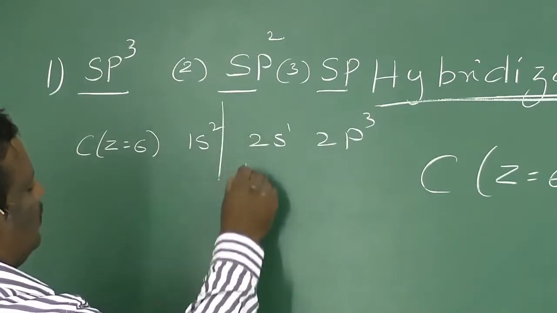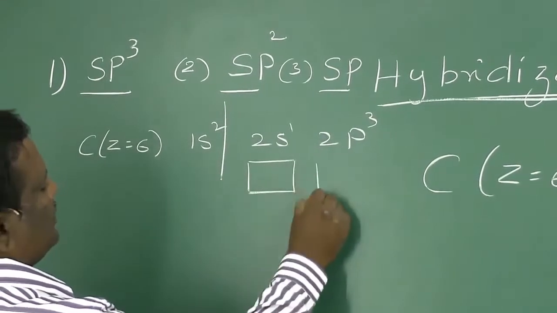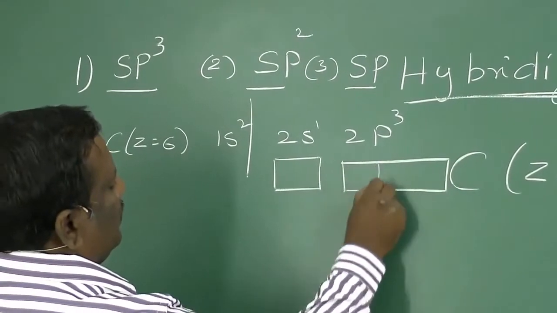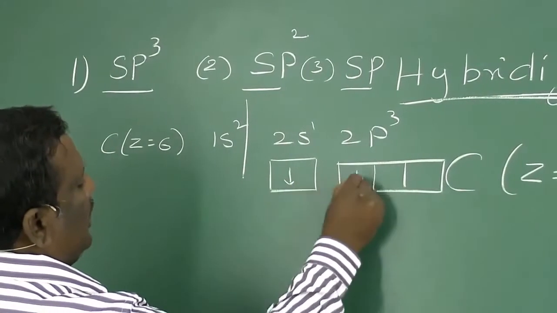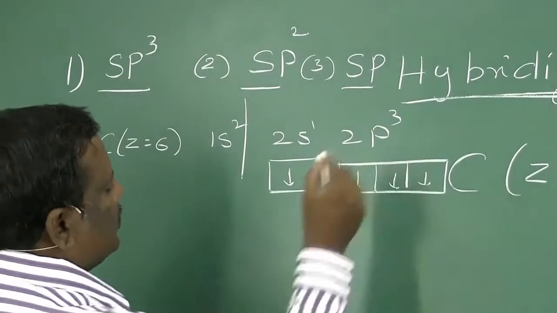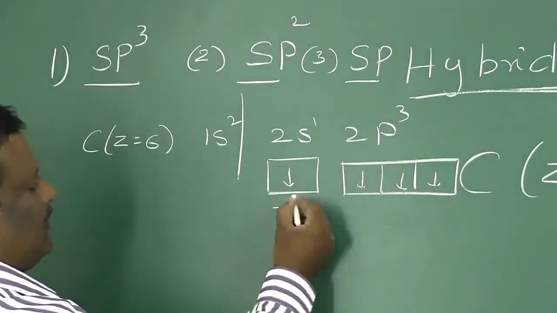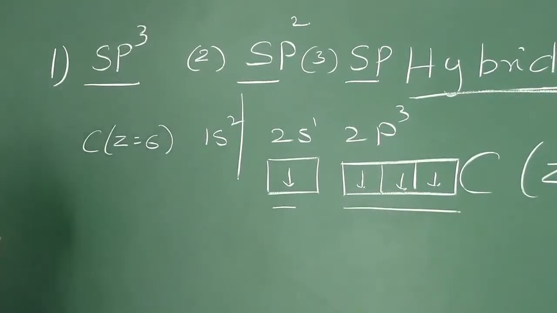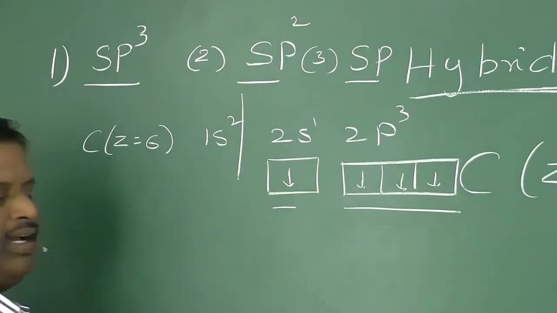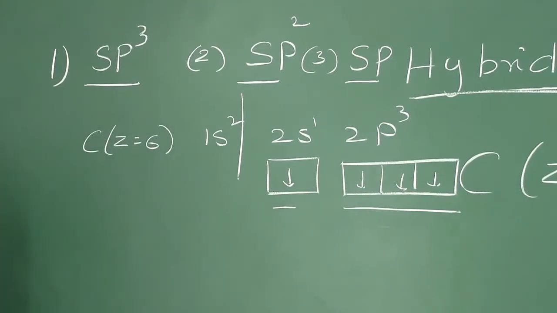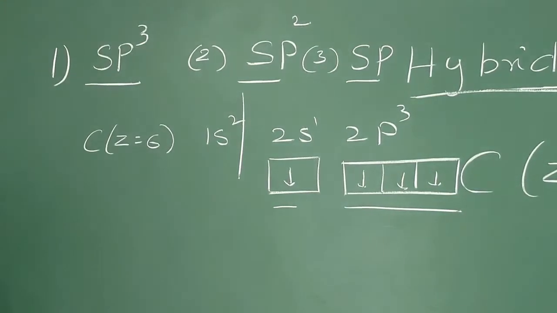That is, in the valency shell we have one 2s orbital and three 2p orbitals, and they are with 1 electron each. Now, this 2s orbital and these 3 2p orbitals mix together to form 4 identical orbitals. That hybridization is said to be sp3 hybridization.